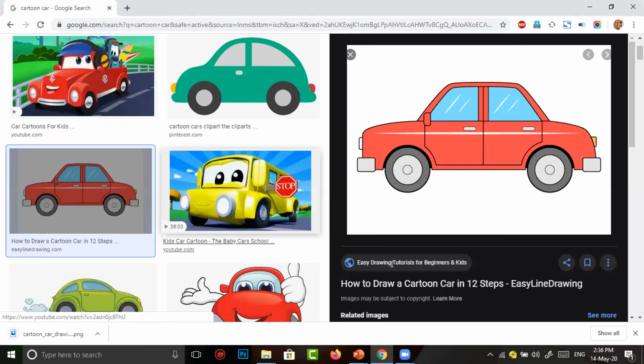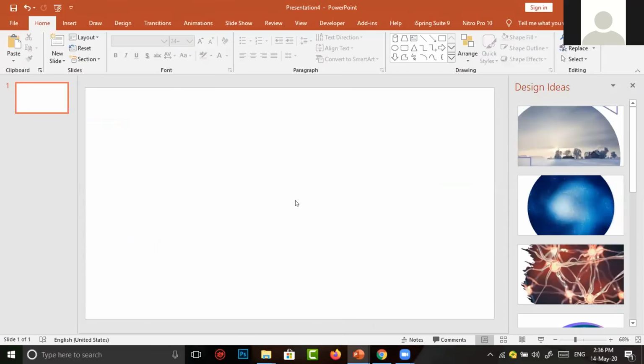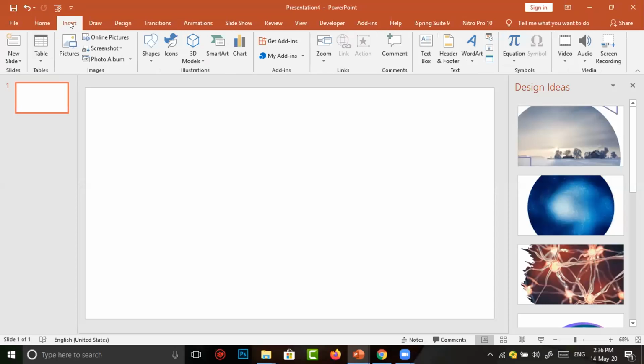I downloaded the car. Then again, I go to my PowerPoint. This is our working area. Now I want to insert the downloaded picture into our presentation. To insert anything into our presentation, we have to go to the Insert tab, which is nearer to the Home button. What we have to insert here is a picture.